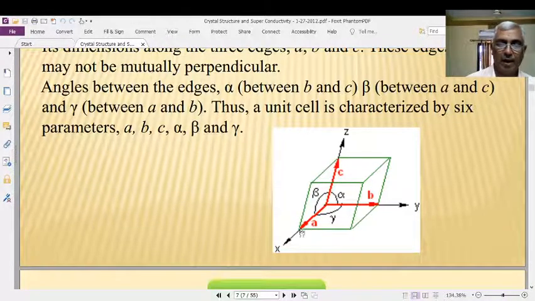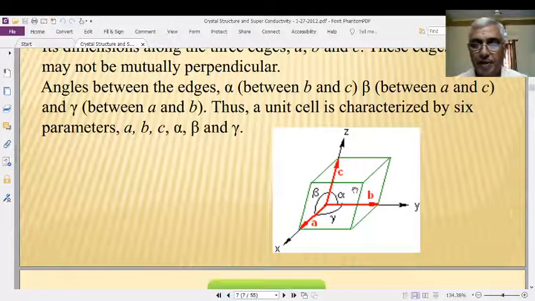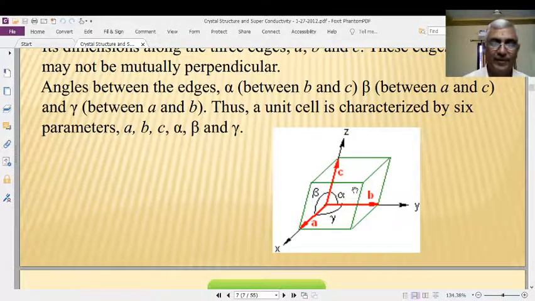The opposite angle of x is taken as alpha, the opposite angle of y is taken as beta, and the opposite angle for z is taken as gamma. Therefore, alpha is the angle between b and c, and similarly for the others. That's why every unit cell is characterized by three dimensions along the three directions and three angles between the pairs of the three edges or surfaces.